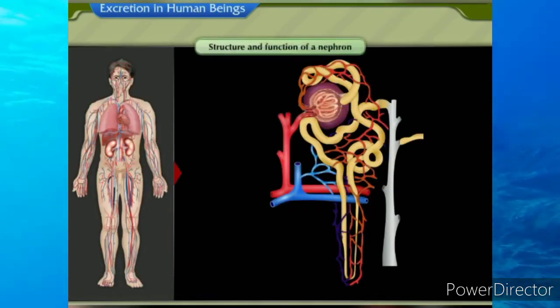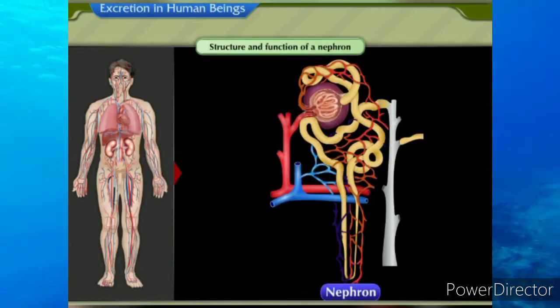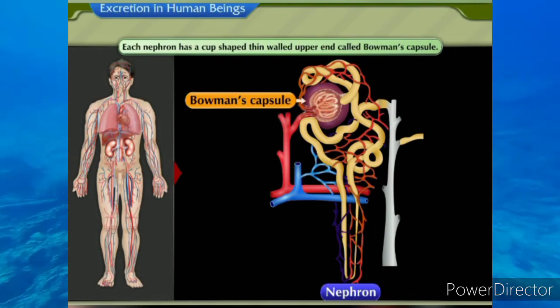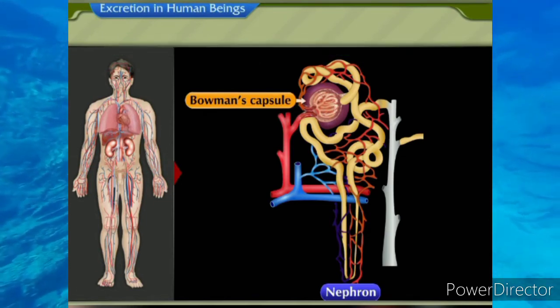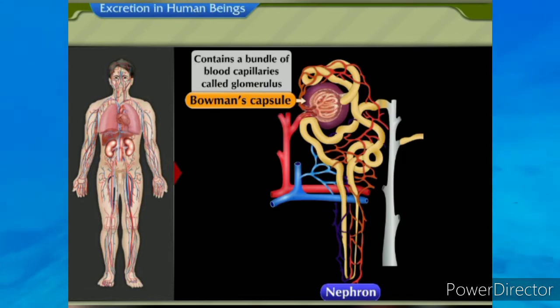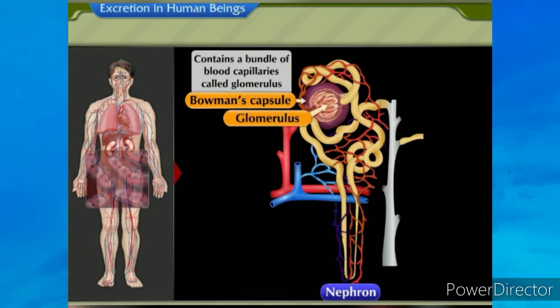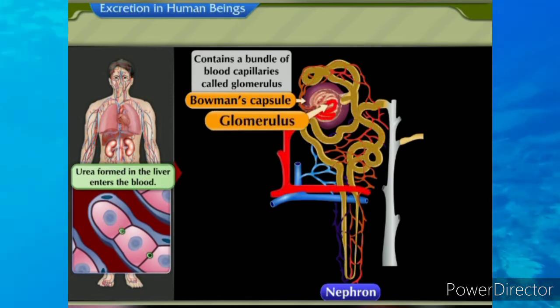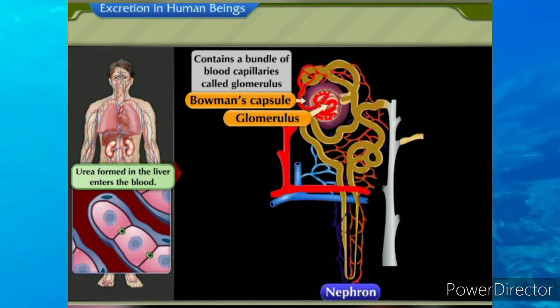Let us discuss the structure and function of nephron. Each nephron has a cup-shaped thin-walled upper end called Bowman's capsule. The Bowman's capsule contains a bundle of blood capillaries called glomerulus. Urea formed in the liver enters the blood. When blood containing urea enters the glomerulus, it gets filtered through glomerular capillaries.